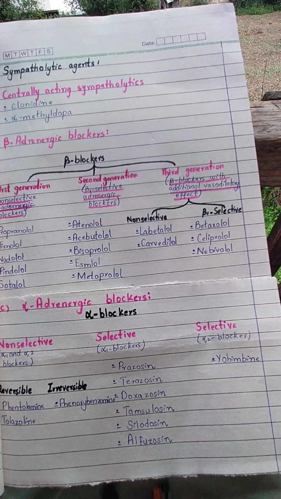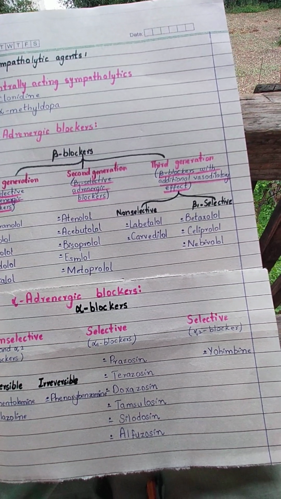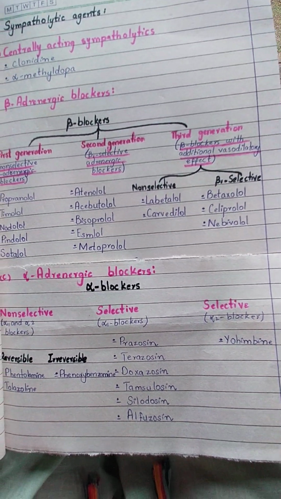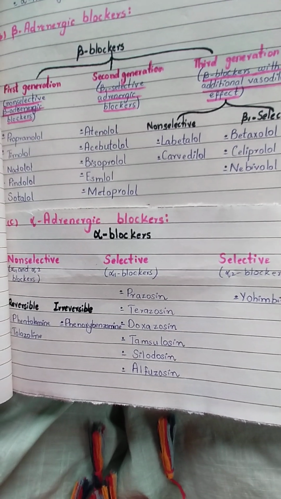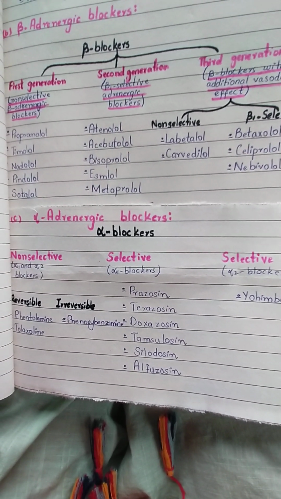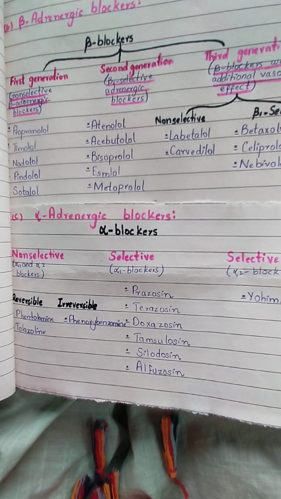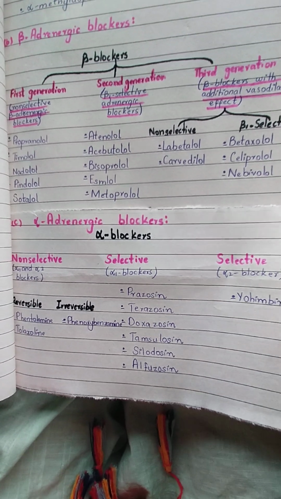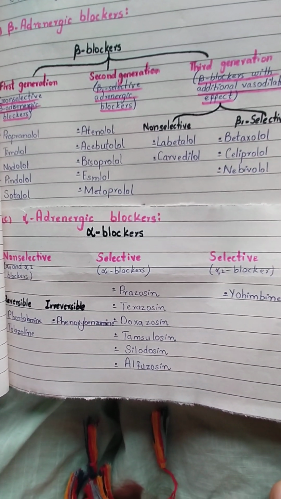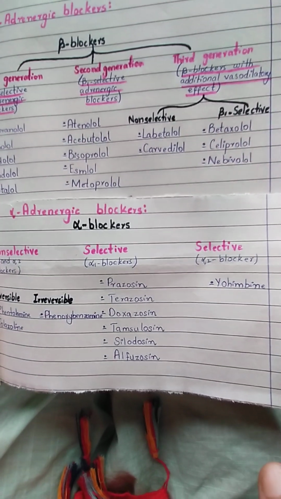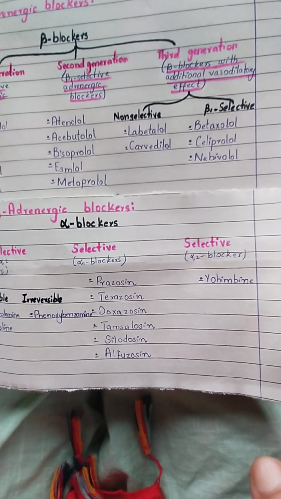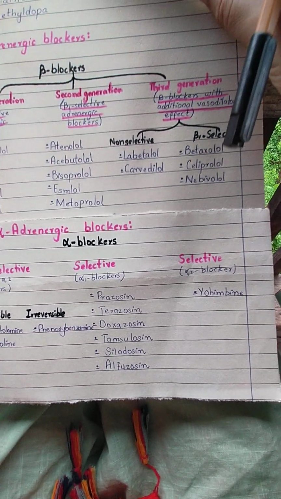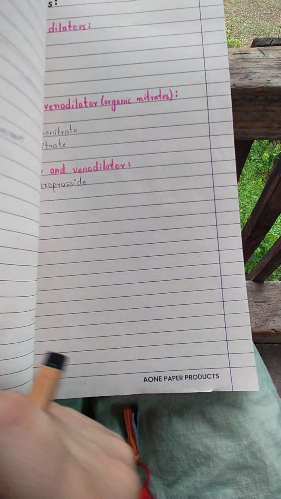Labetalol and carvedilol are the non-beta selective but alpha 1 selective. Beta 1 selective plus alpha 1 selective: betaxolol, celiprolol and nebivolol. Alpha blockers include non-selective, alpha 1 selective and alpha 2 selective. Non-selective are reversible and irreversible. Reversible are phentolamine, tolazoline and phenoxybenzamine is the irreversible one. Next is alpha 1 selective: prazosin, terazosin, doxazosin, tamsulosin, silodosin and alfuzosin. All the sin family. Clear guys? Alpha 2 selective blocker is yohimbine. Okay, we'll discuss this drug in detail inshallah in the next lectures.